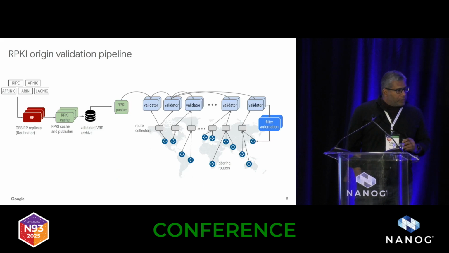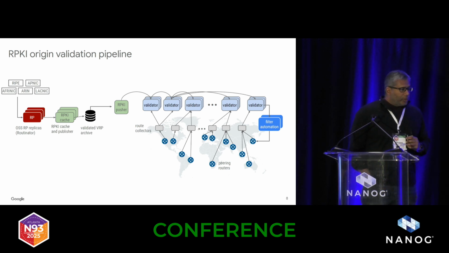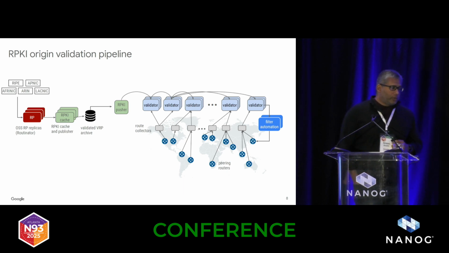Okay, so let's look at the RPKI pipeline, and then we'll come back to the safety checks specifically. With RPKI, we've also deployed a large software system for our origin validation solution. So we have our relying party software. We use Routinator, multiple replicas running.